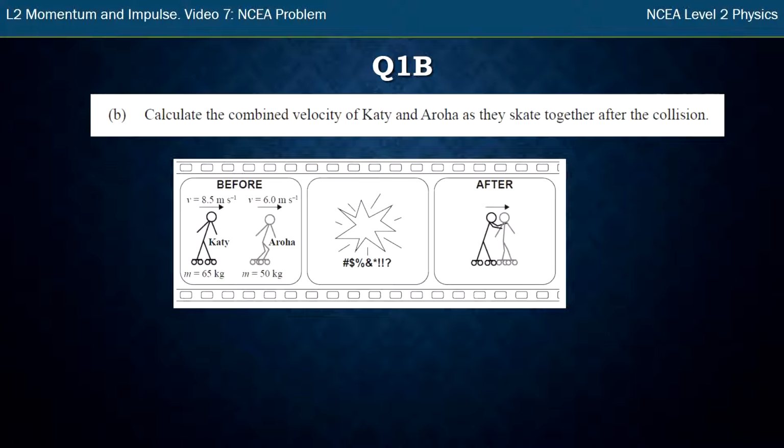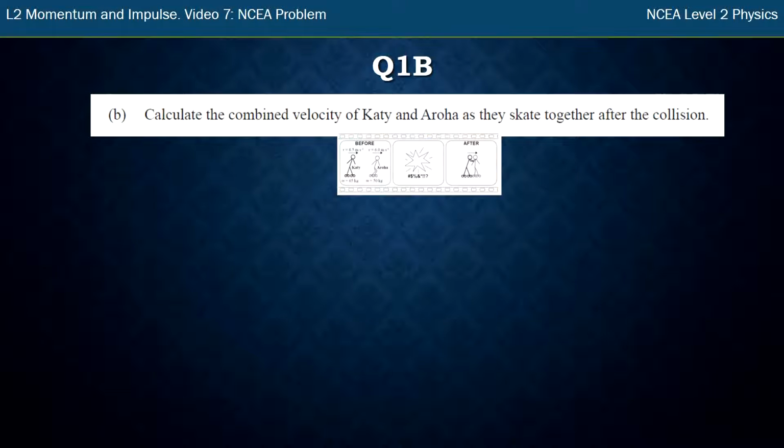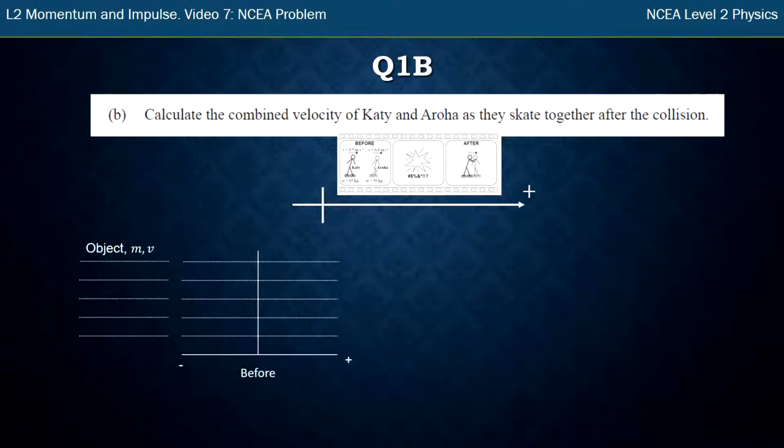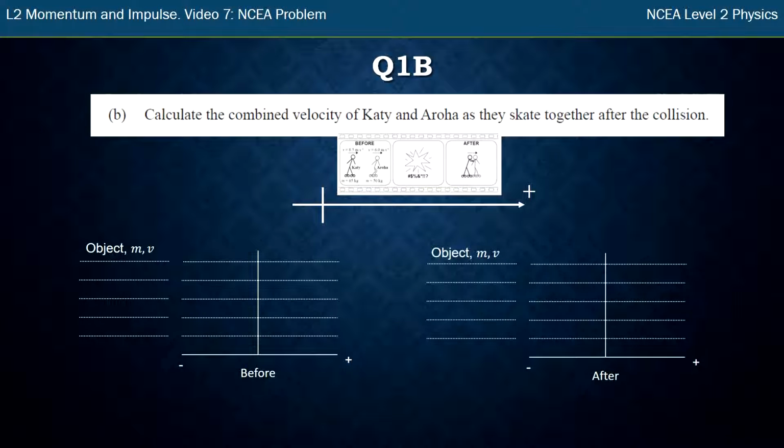All right, the second question, I think this is a merit, is calculate the combined velocity of Katie and Aroha as they skate off together after the collision. So I've just made this nice and small so I can fit in momentum bar charts. I like to do momentum bar charts to sort my equations out first. Everything's moving to the right, so why don't we call right positive? Makes sense.